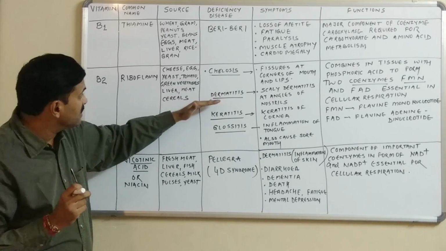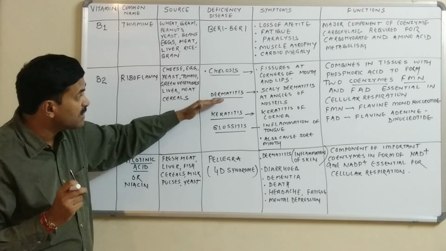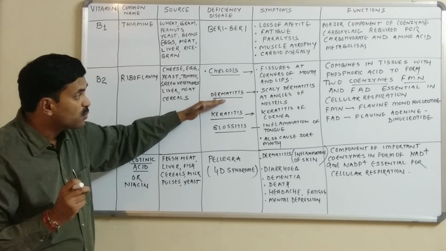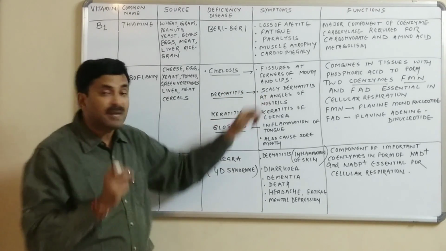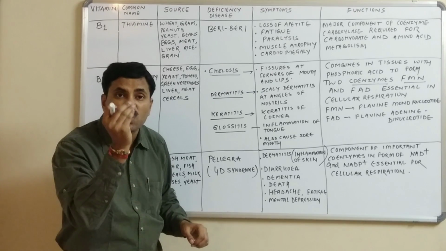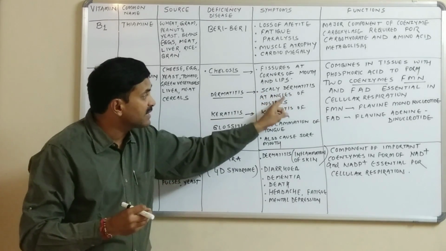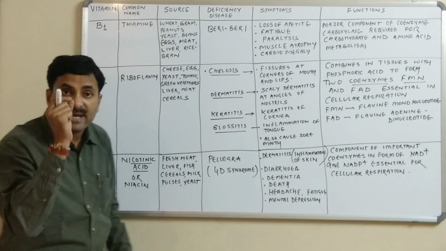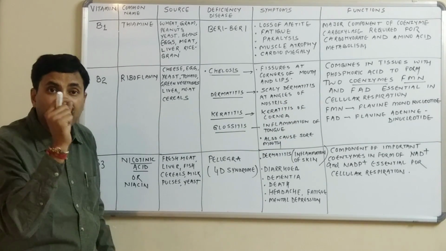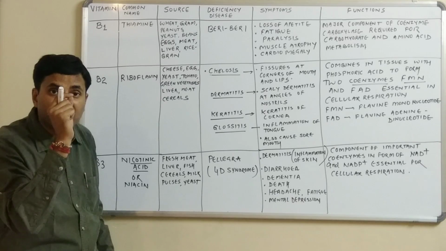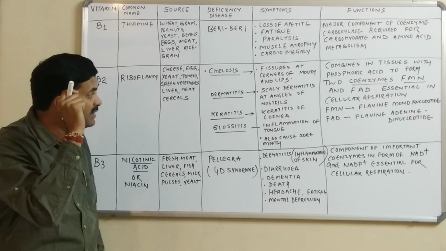Not only this, riboflavin deficiency also causes dermatitis. What is dermatitis? Dermatitis is a sort of inflammation of the skin. Scaly dermatitis can be seen at the angles of the nostrils, where the skin swells a little bit.